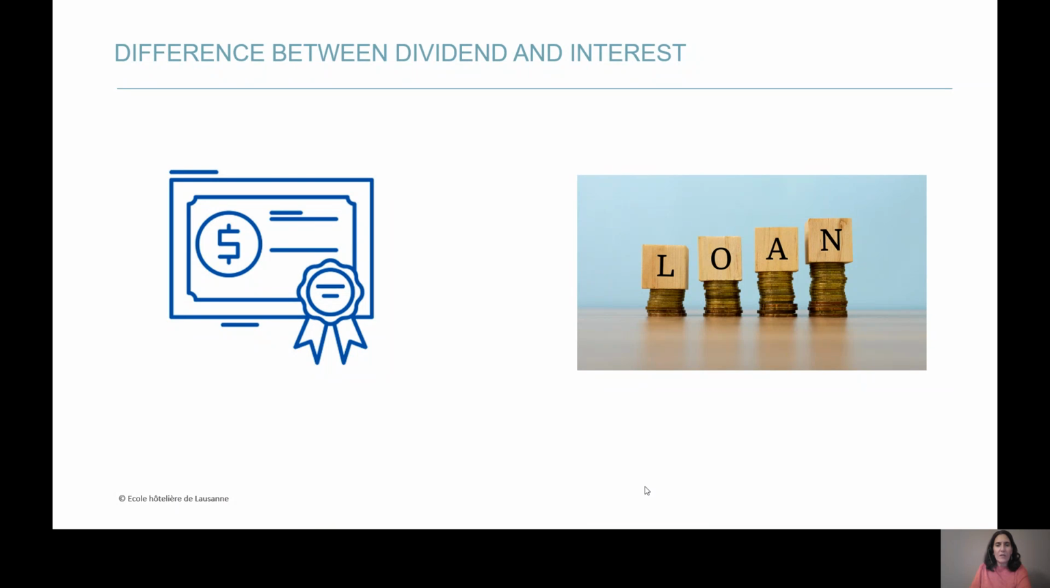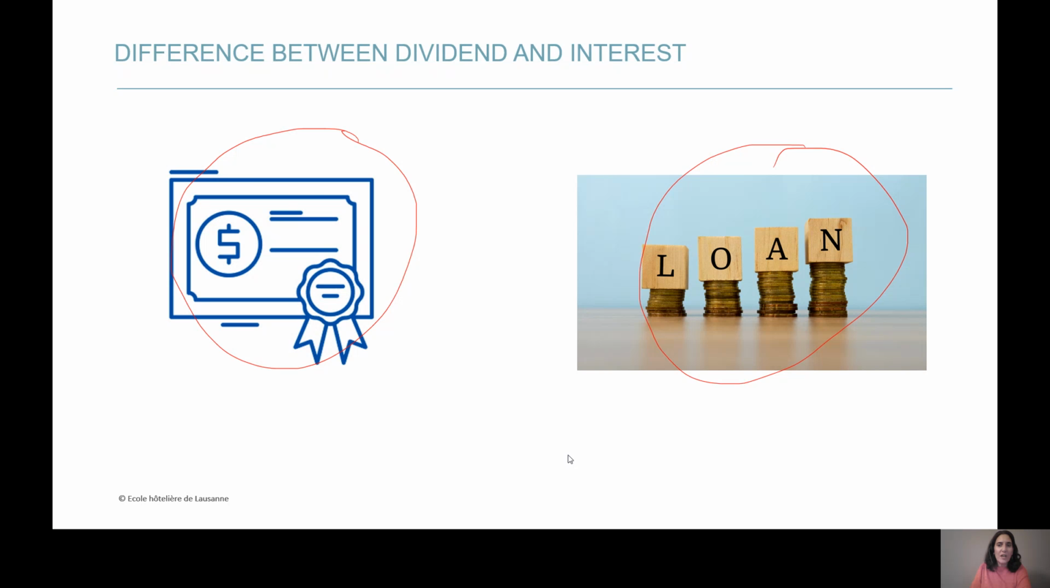In this video, I'm going to explain the difference between dividends and interests. Dividends are linked to shares. Interests are linked to a loan that the company will take from, for example, the bank. On one side of that slide here, you have a share, and on the other side, this picture represents the loan that the company will take from the bank.